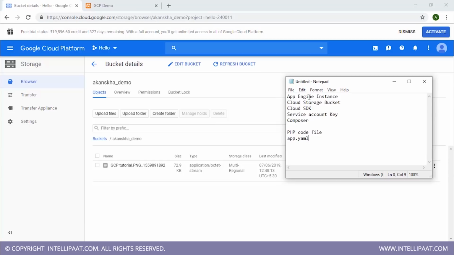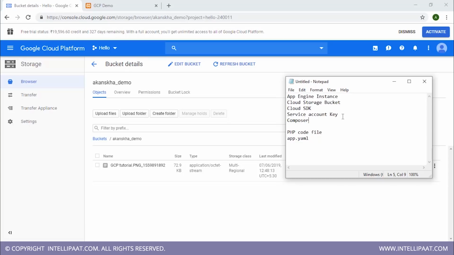So first of all, you will need an App Engine instance to deploy your application on the Google Cloud. After that, you will need Cloud Storage Bucket where you will be uploading all your images from your application. After that, you will need something called Cloud SDK. I'll tell you what it is and why do we need it once we get there. After that, there's something called Service Account Key that you will also need. And then there is Composer. Again, I'll let you know what it is and why do we need it once we get there. So guys, these are all the components that you need to deploy your application on cloud.